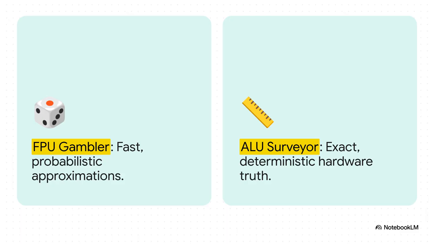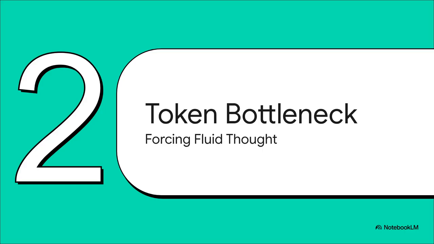On the flip side, we have the arithmetic logic unit, the ALU. This is our surveyor. The surveyor deals strictly in 100% exact, universally deterministic hardware truths. 1 plus 1 is exactly 2, every single time, on every single machine on Earth. And right now, most AI relies almost entirely on that gambler, which becomes a massive issue when we need absolute, undeniable accuracy. So what happens when we try to force our fuzzy thoughts into that system? Let's move to Section 2, the tokenization bottleneck.